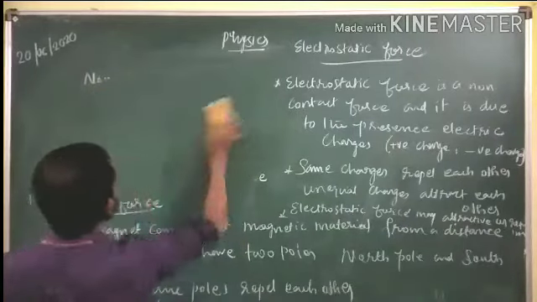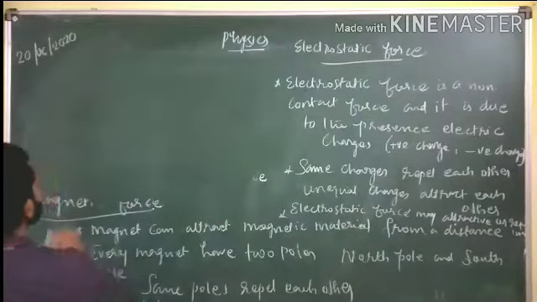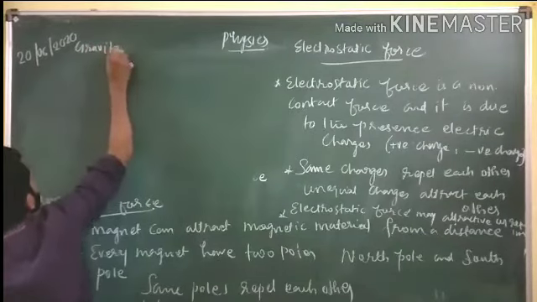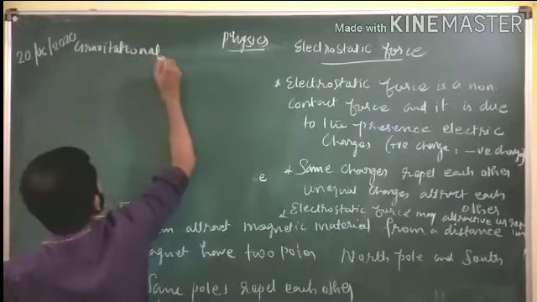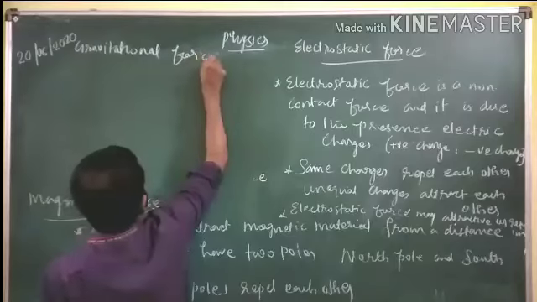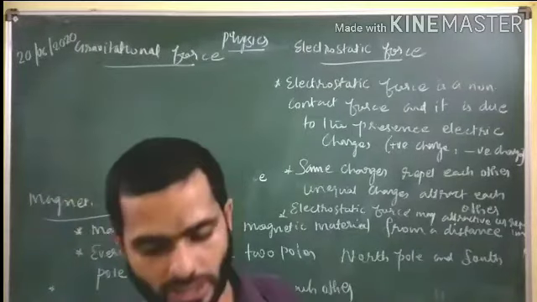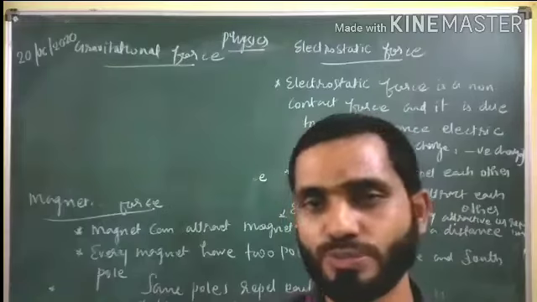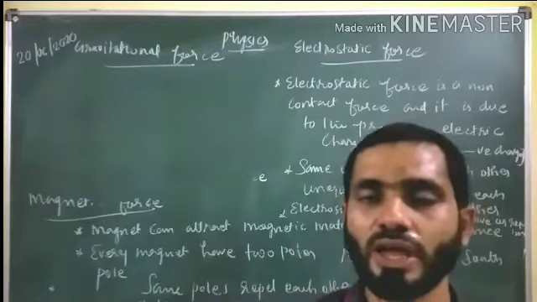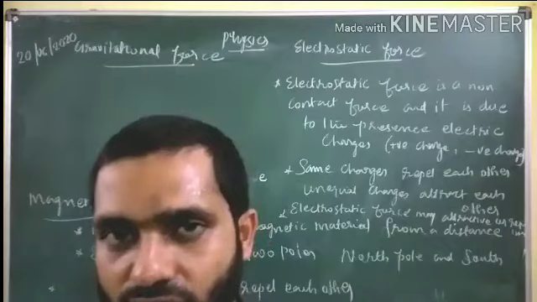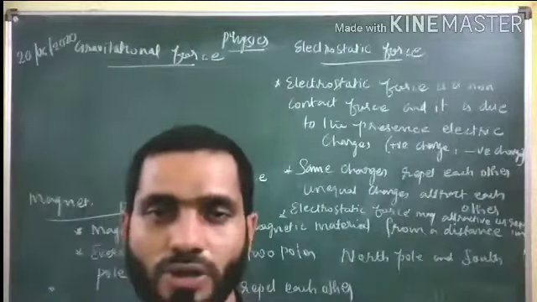Now when we are discussing the gravitational force, this force is due to the presence of the mass of the object. Every object having mass has gravitational force, and this is only the attractive force, students, not repulsion.